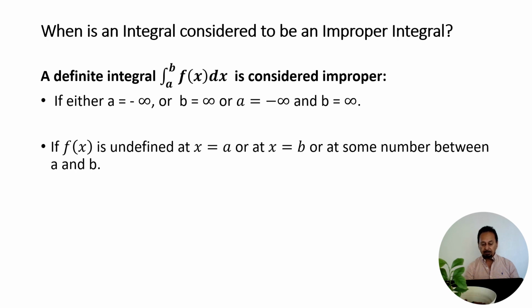Well, a definite integral from a to b of f of x dx is considered improper if either the lower limit a is minus infinity, or the upper limit b is infinity, or both the lower limit a is minus infinity and the upper limit is infinity. And this definite integral is also considered improper if the function is undefined at the lower limit a, or it is undefined at the upper limit b, or at some number between a and b.